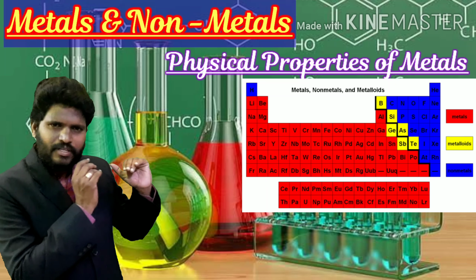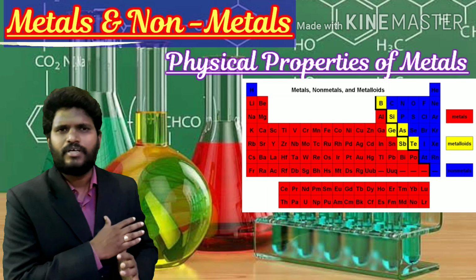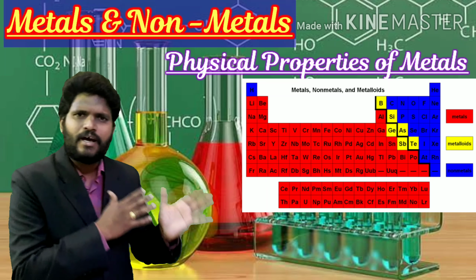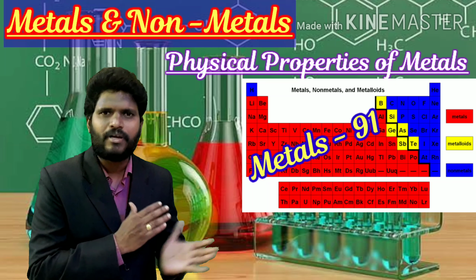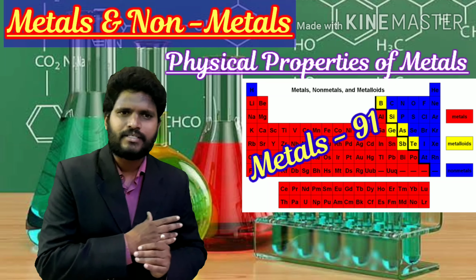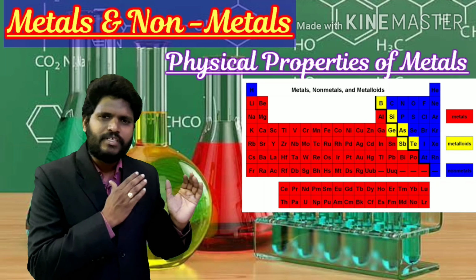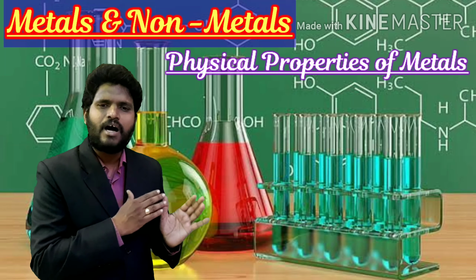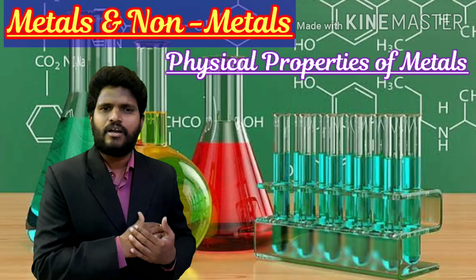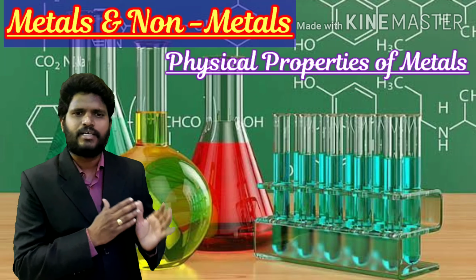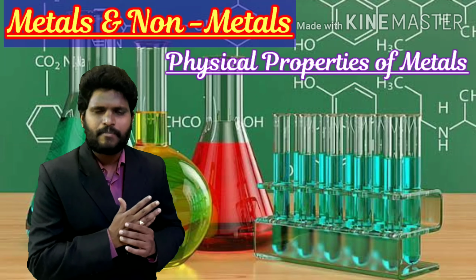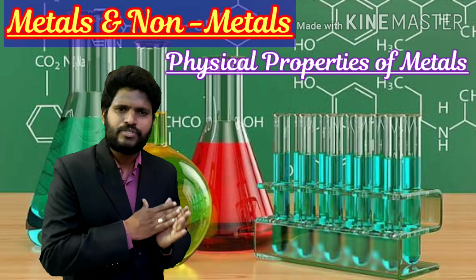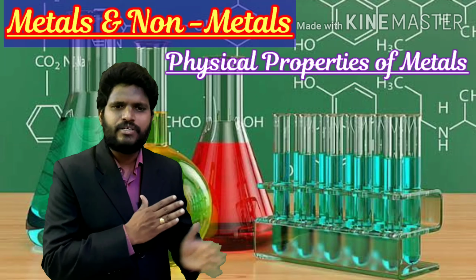In the periodic table we have observed till now, there are 91 metals. How many metals are there? 91 metals. All of these have certain common physical properties, which are used to distinguish the metals from the non-metals.